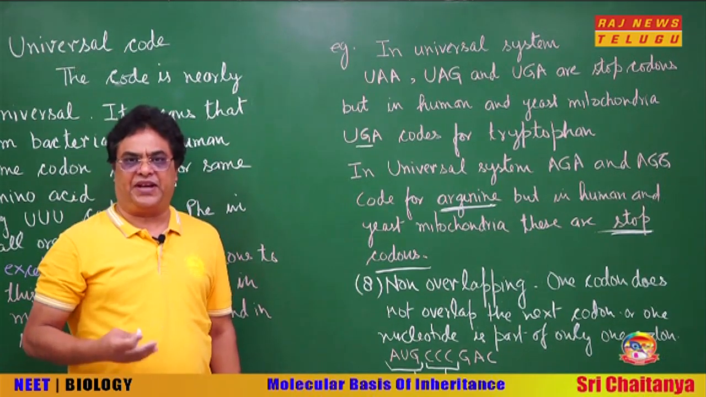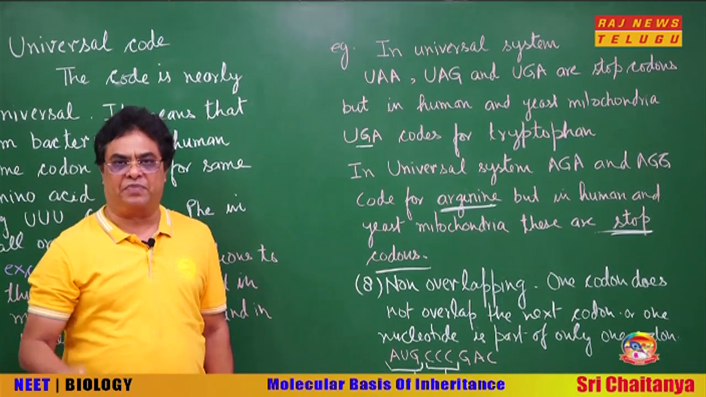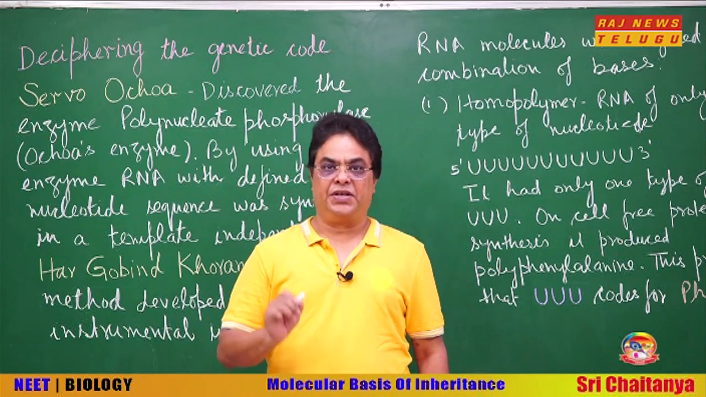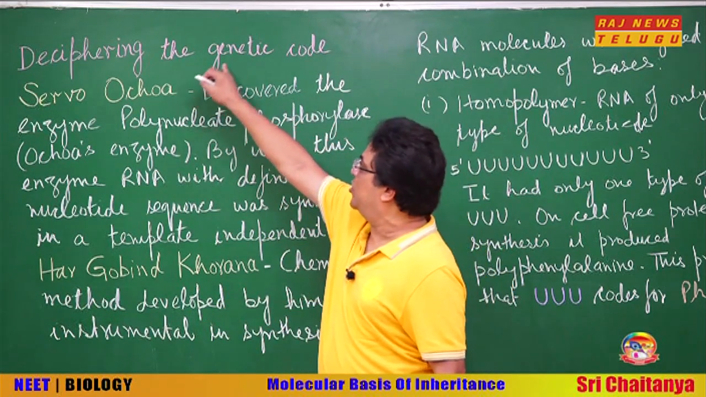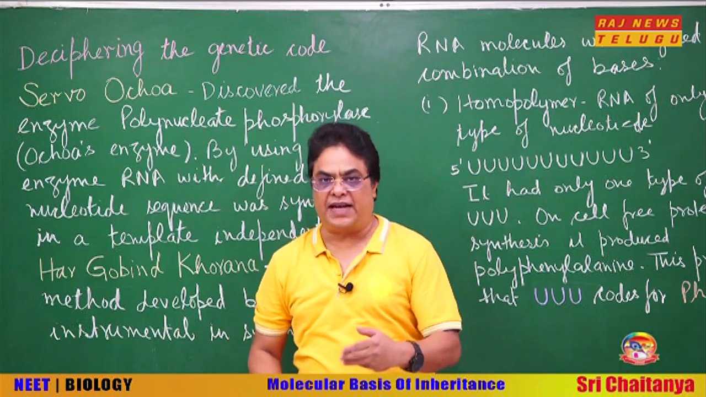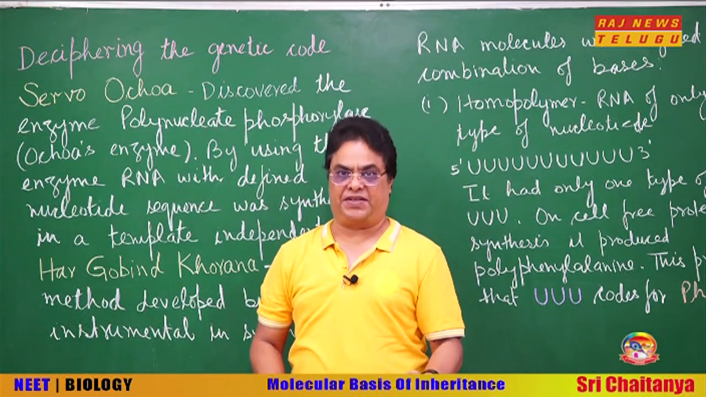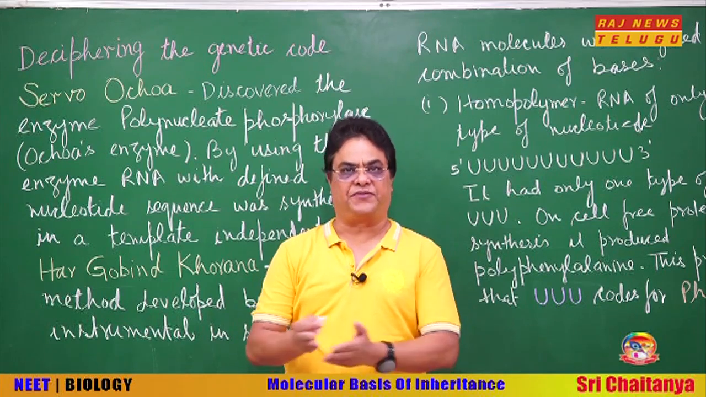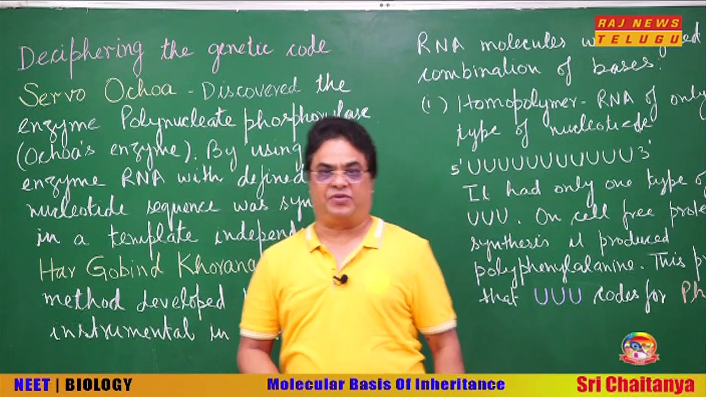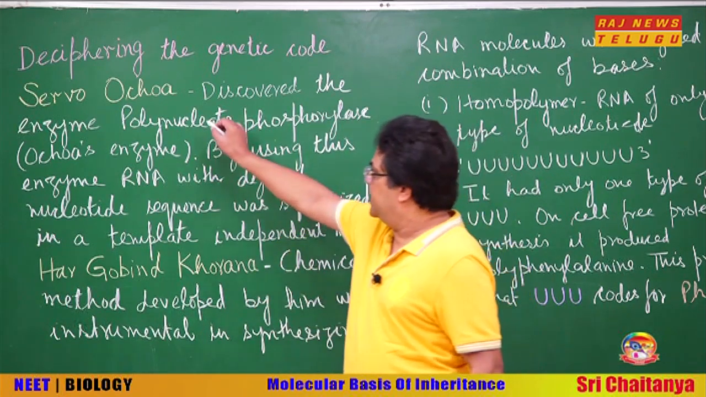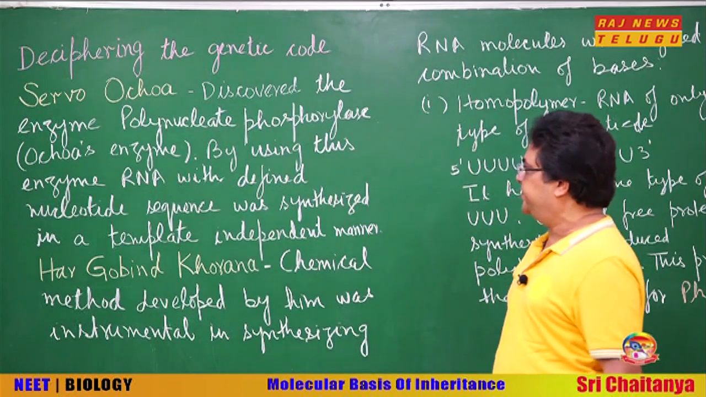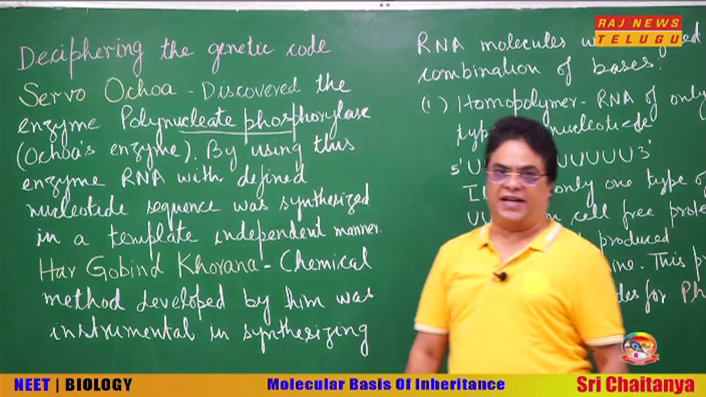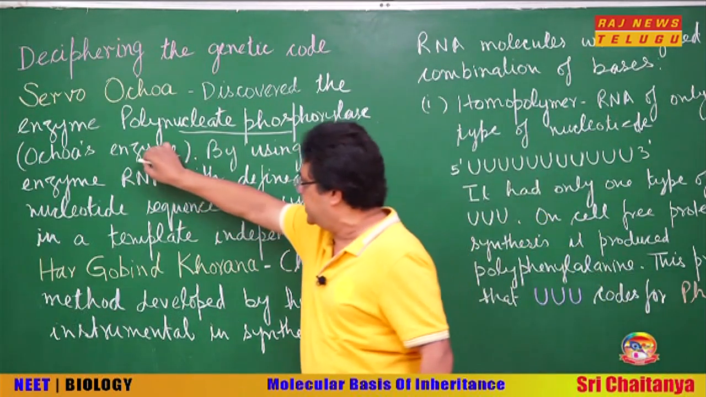So students, with this we have completed all the important properties of the genetic code. Now students, the next important task was to decipher or decode the genetic code, to know which codon codes for which amino acid. For example, today we know that UUU codes for phenylalanine or AUG codes for methionine. But how did we come to this conclusion? See, there was a scientist called Severo Ochoa. He discovered an enzyme called polynucleotide phosphorylase, and now it is called Ochoa's enzyme.